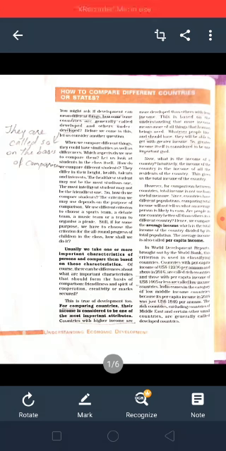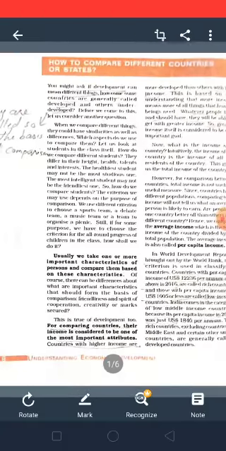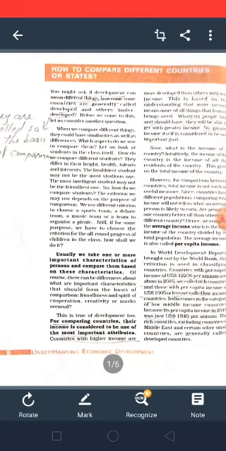In the World Development Reports brought out by the World Bank, you will be asking me, what is this World Bank? It is an organization which has compared the countries and given its report as the World Development Report. And for comparing the countries, this World Bank has taken a criterion. It's called per capita income.